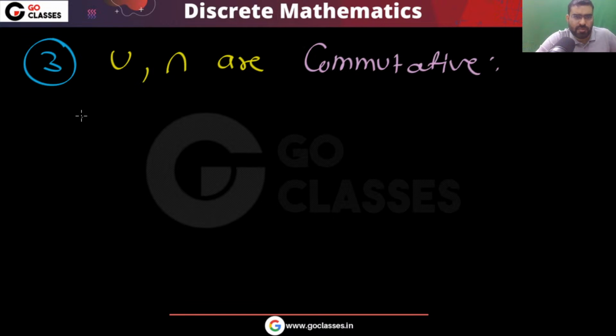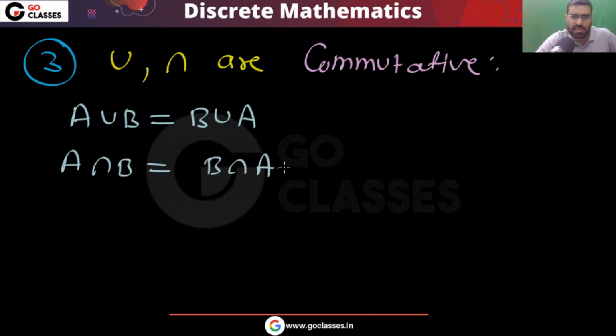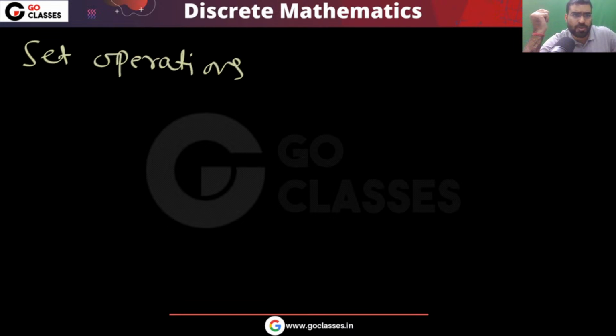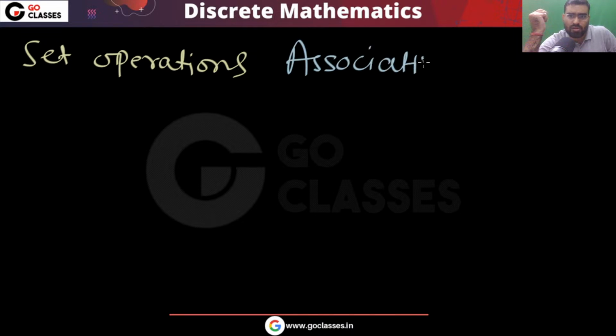What does it mean? If you do A union B or B union A, these are the same. If you do A intersection B or B intersection A, they are the same. So these are important. What other set operations are commutative? Let's check. First you tell me which set operations are commutative, and which are associative or not.